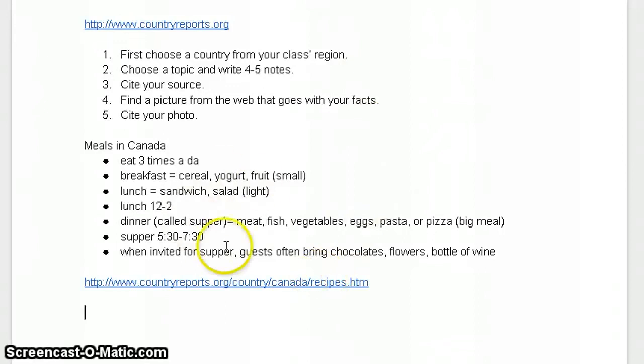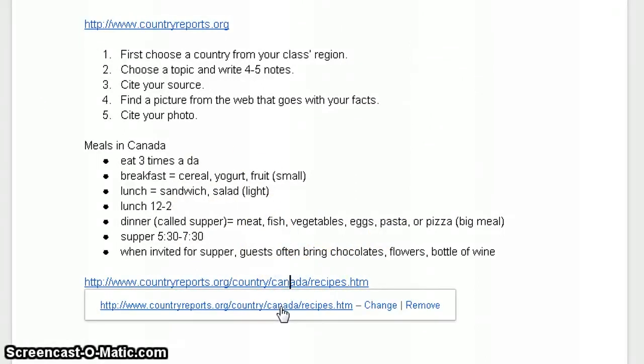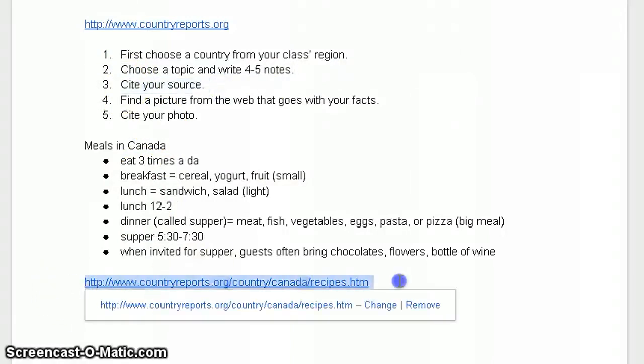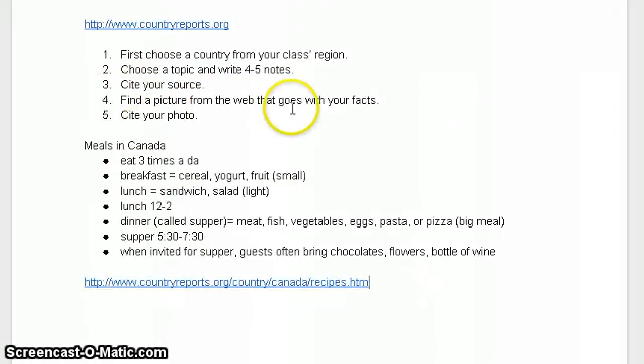This is going to be helpful in many ways. One is, if I have information that seems wrong or I don't remember it very well, I can always go back to that website to read more. As well as when I write my report, this is the way that they'll expect you to do your writing, to show it as you get older and older. So now, first choose a country in my class's region. So I did Canada. I chose a topic and I wrote 4 to 5 notes. I think I did extra, that'll be okay. I cited my source, that's what this is. And then it says find a picture from the web that goes with your facts and cite your photos.